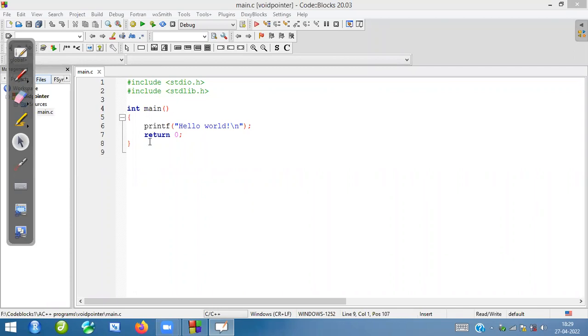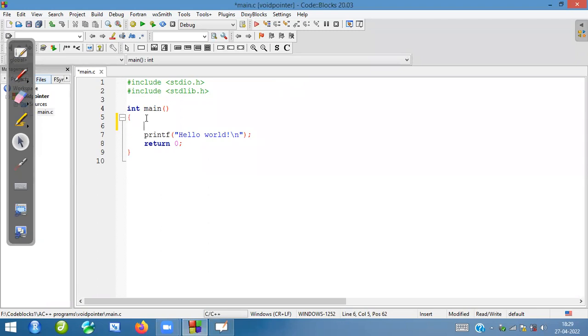Okay, so what I will do, I will create a pointer here. First I will create an integer variable, a is equal to something, that is value 100. Again, I want to create a pointer, that is a void pointer. That's why it's called that, it can hold any type. So that is the reason why it is called a void pointer, star ptr.